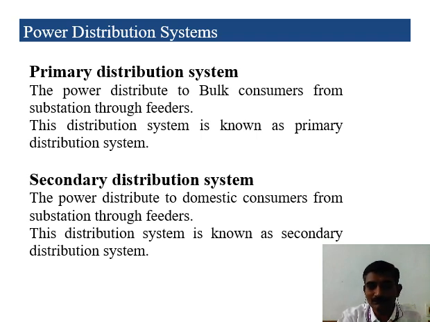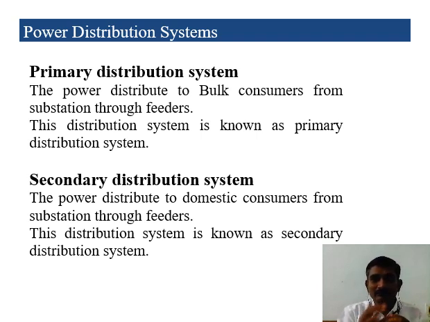If you distribute the supply to bulk consumers, that is called primary. If you distribute the power to domestic consumers, that is called the secondary distribution system. So we have power generation using the power plants, then power is transmitted through the transmission lines.